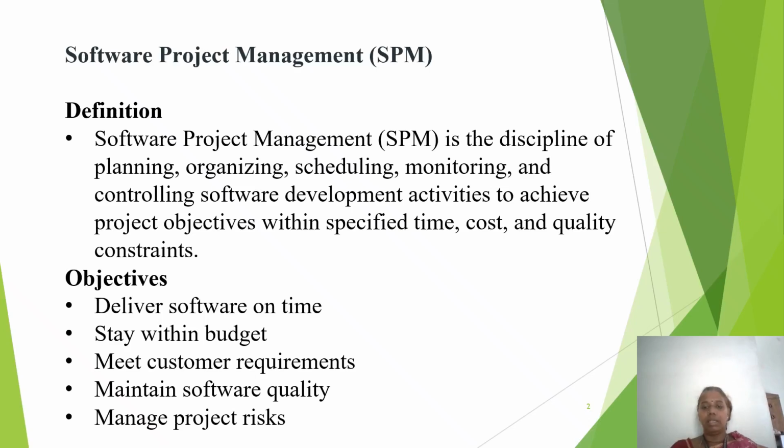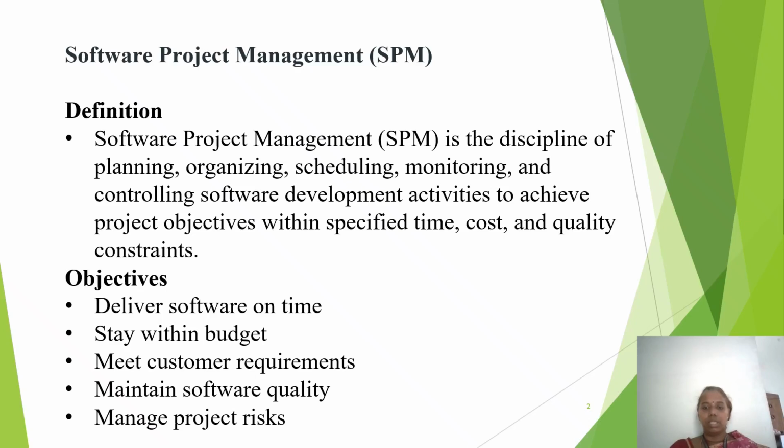What is planning? Planning means deciding what work must be done, who will do it, when it will be done, what resources are needed, and how much it will cost. The second one, organizing. Organizing means arranging the people, tasks, tools, and resources in a proper way.